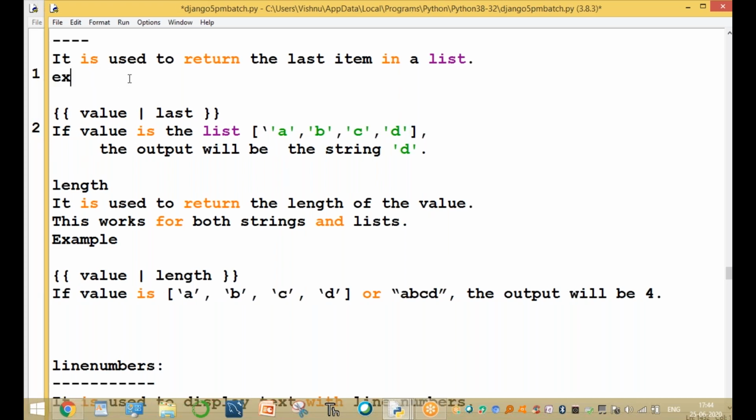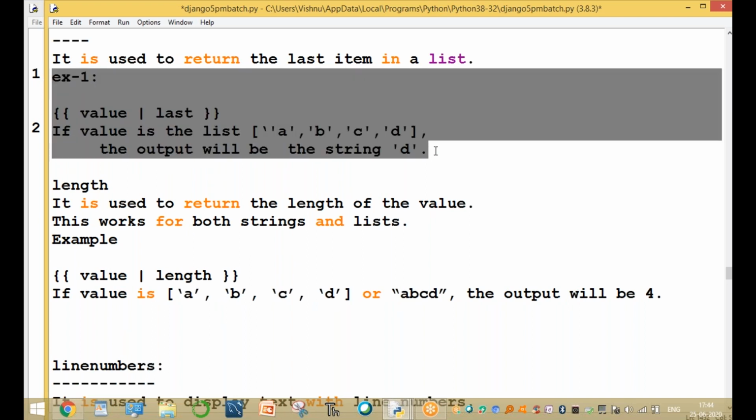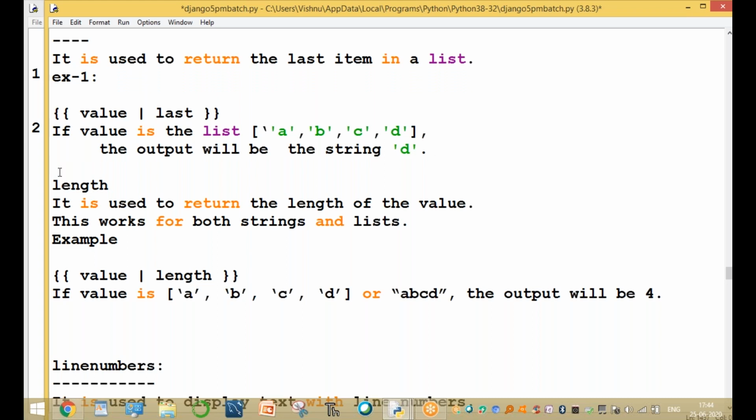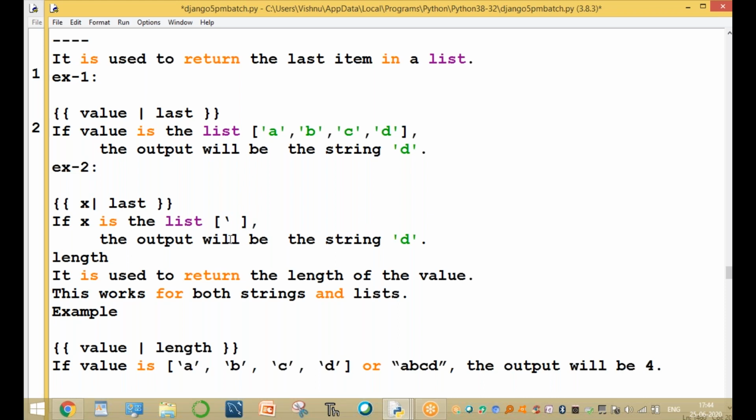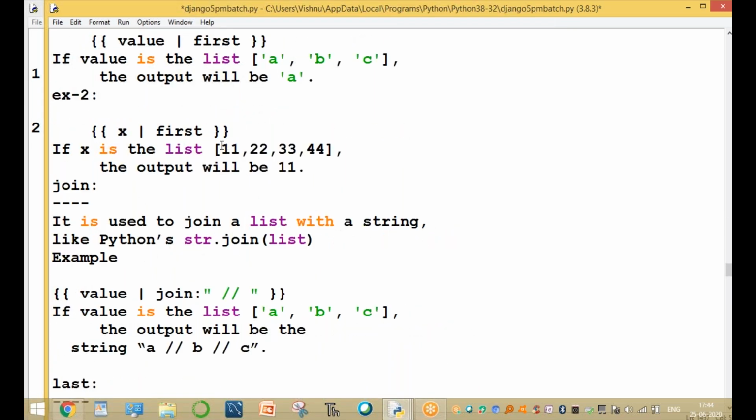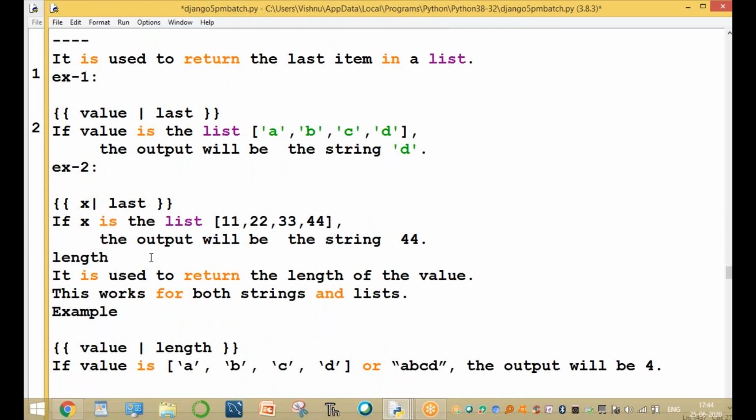Now another example. This is example one. Example two, same example: what is the last item? Example two, the last of X. What is the value of X? Assume the values are 11, 22, 33, and 44. The last item is 44. In the previous example, the first item was 11, and here the last item is 44.